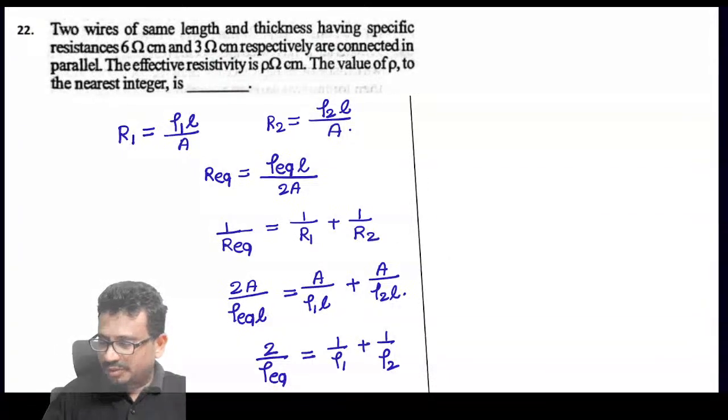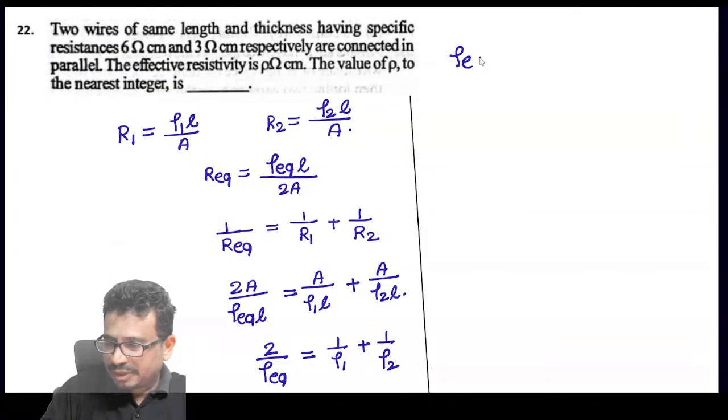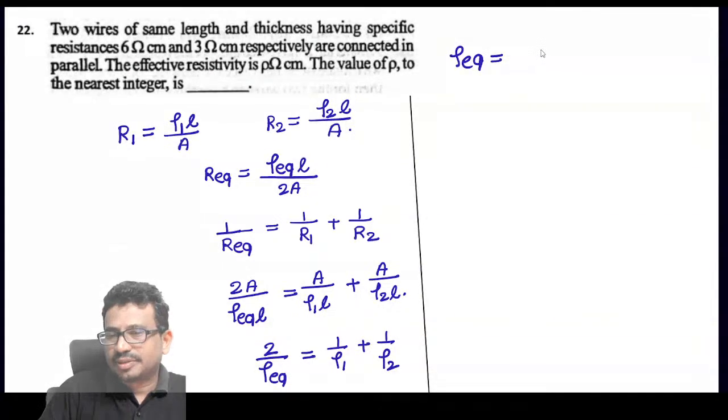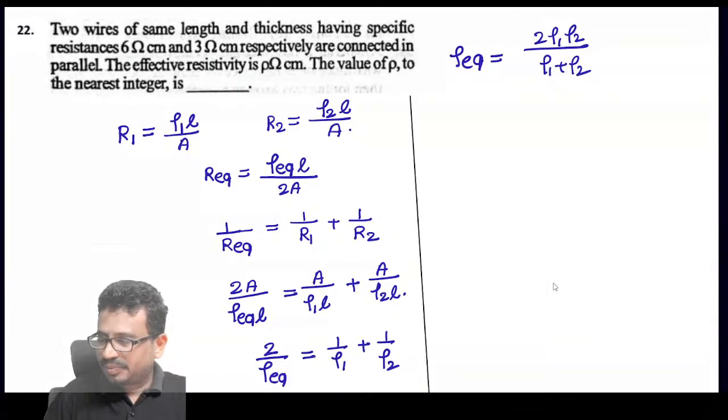So rho equivalent is 2 rho 1 rho 2 by rho 1 plus rho 2.